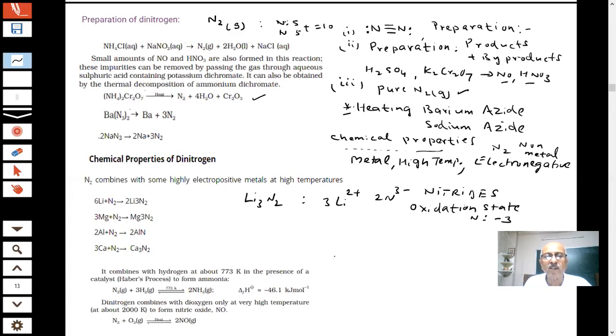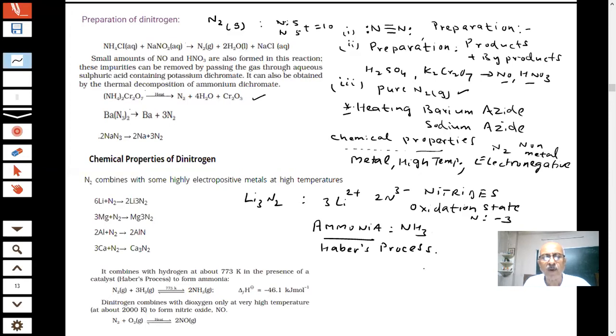An important point: nitrogen combines with hydrogen at about 770 K in the presence of a catalyst to give ammonia. Now ammonia is a very important compound, students. Why is it important? In industry it is very important. It is used in fertilizers. Ammonia is used to prepare large quantities of fertilizers, and nitrogen is very important for the soil. Haber's process is so well known, a very old process, used for the manufacture of ammonia, students.